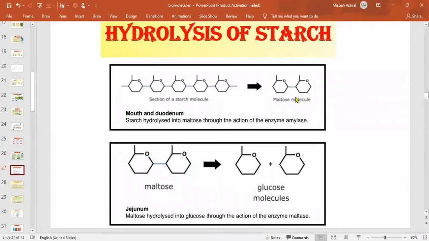Here we can see that this is the starch molecule, and here you can see that there are many glucose molecules combined together. First they are broken down into disaccharides. Two molecules में break down होते हैं. They are broken down into maltose because they are made up of glucose. So maltose is also made up of glucose and glucose. So they all will form maltose, maltose, maltose, maltose. Then those maltose are broken down into glucose. In the end, we will get the simplest saccharide from which they were made up of. And all these reactions are carried out by the enzymes.